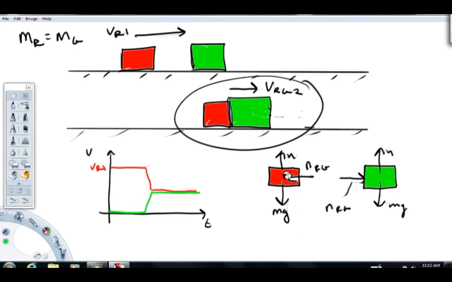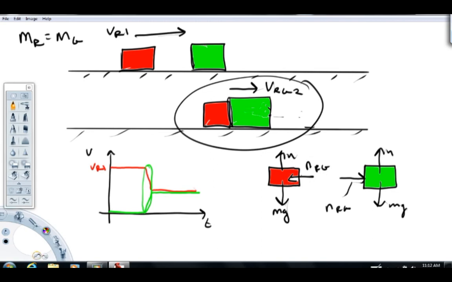Or there's our red mass and there's our green mass. So again, the important thing to consider here is this. During this small time frame, that might be just 1/10 of a second or 100th of a second, that's where these free bodies are good. And if we look at the red mass individually, and we ask ourselves, is there a net force on the red mass? The answer is yes. All right, the normal and the mg may cancel, but there's nothing to cancel that sucker. So if our system is the red mass only, there is a net force.